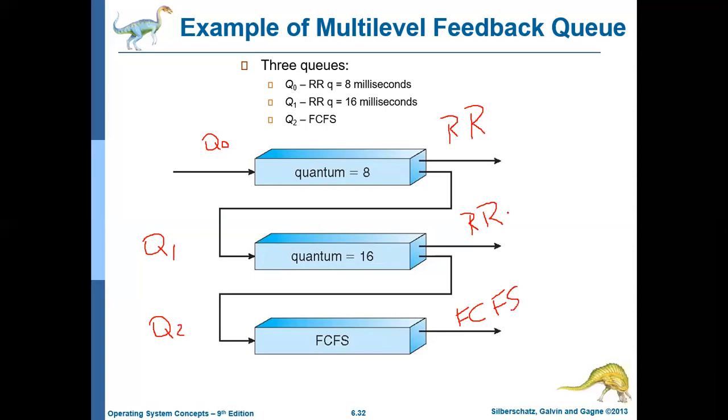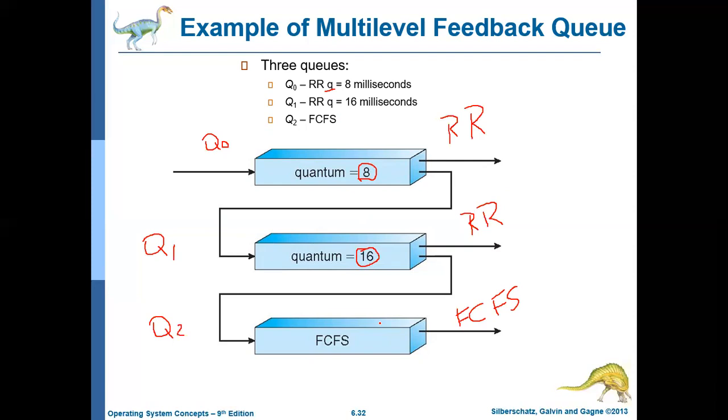The time quantum for Q0 is 8 milliseconds, that is, each process when allocated to the CPU will use only 8 milliseconds. The time quantum for Q1 is 16 milliseconds, and Q2 is FCFS.